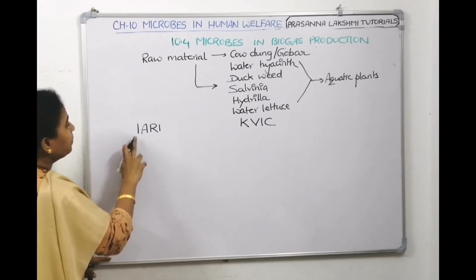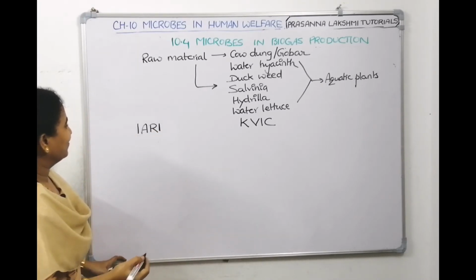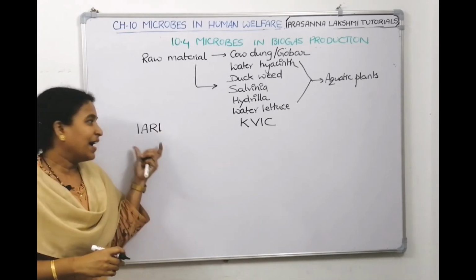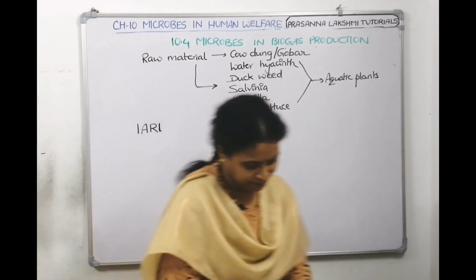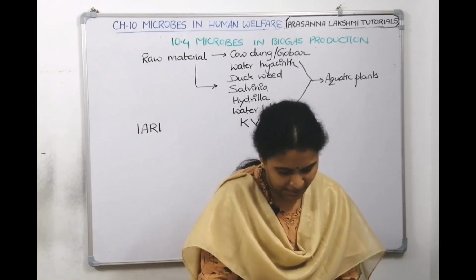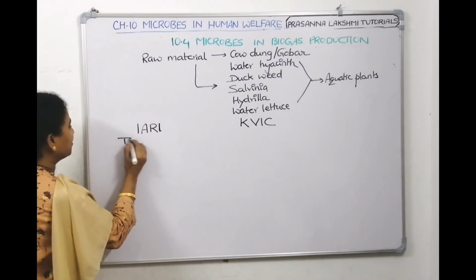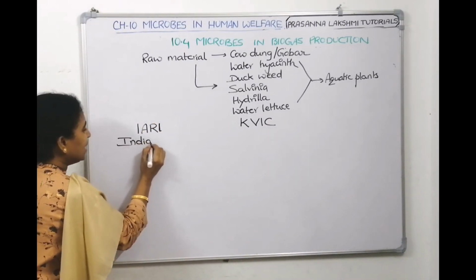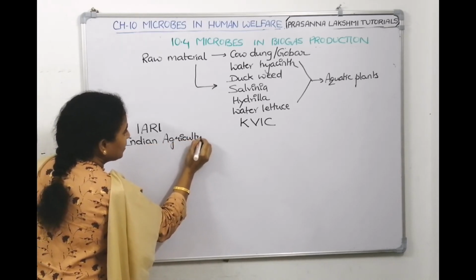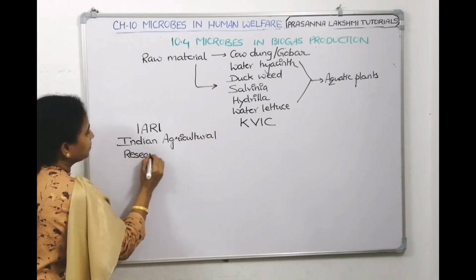IARI stands for Indian Agricultural Research Institute.